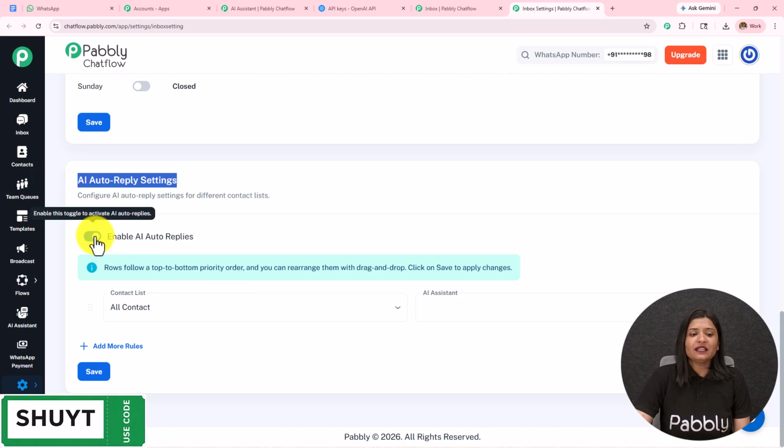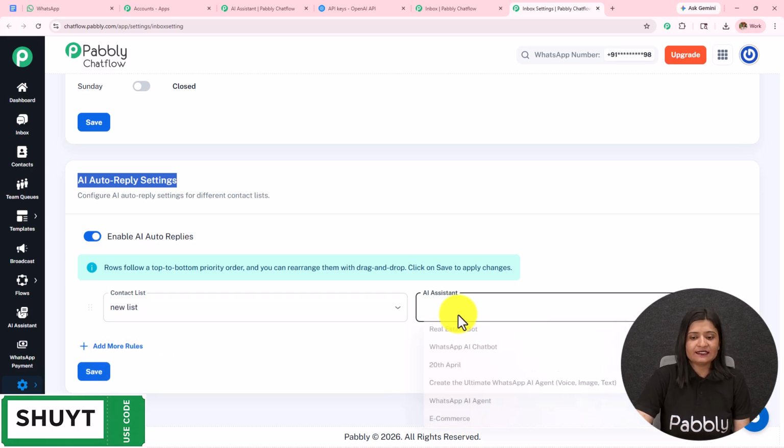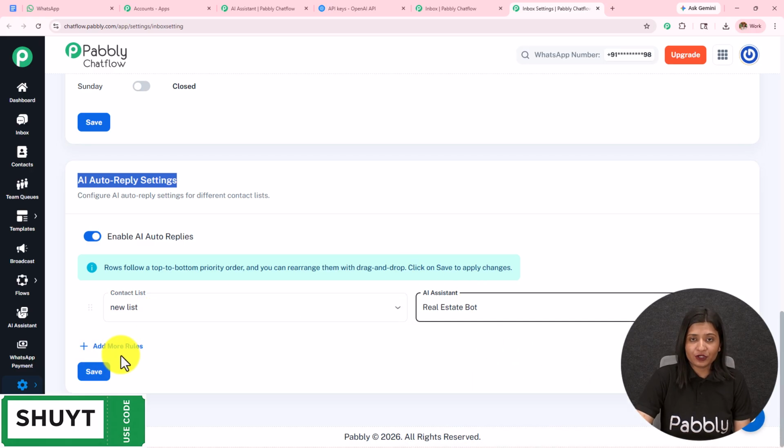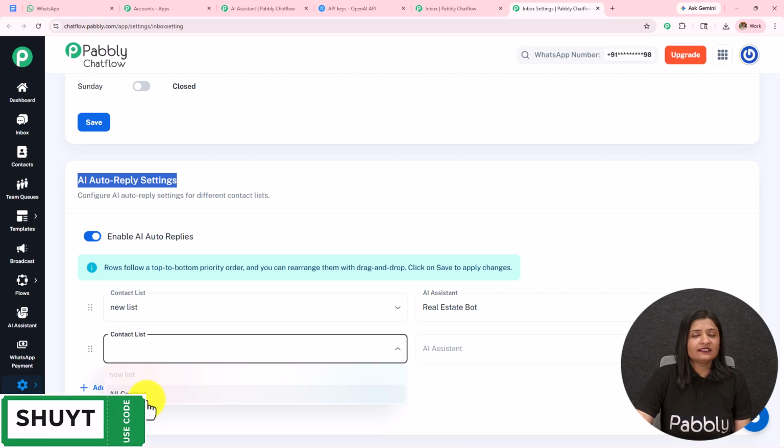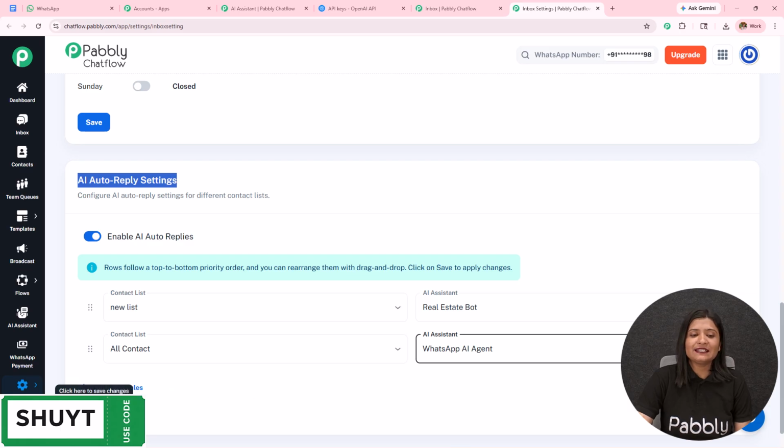I have kept Enable AI Auto Replies on. We have to keep this on. Then we have to select the list and then assign the AI assistant to that particular list. Add more rules, select another list or all the contacts and select another AI assistant for them. Simply save this, and in this manner a particular AI assistant will be assigned to a particular chat or to all the contacts.